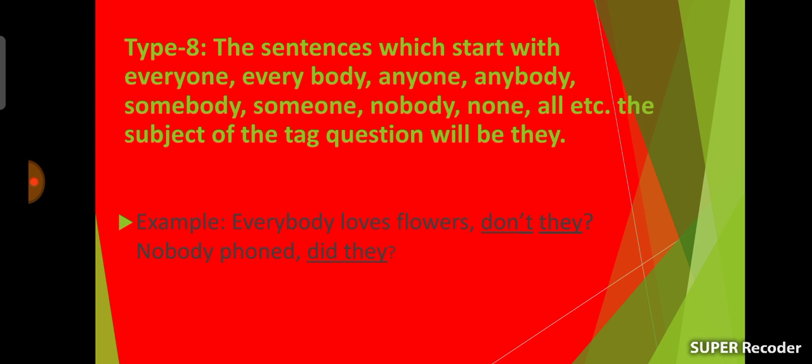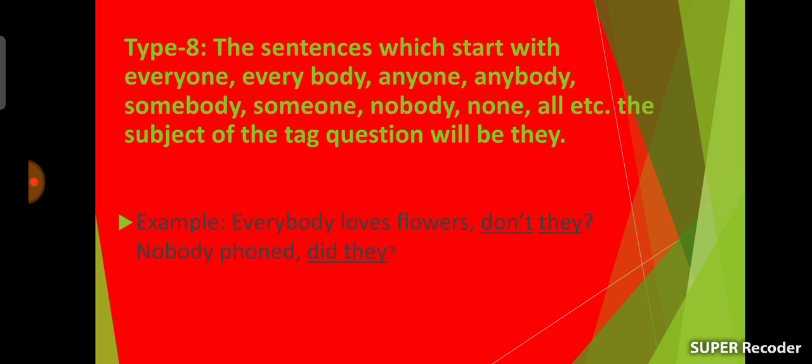Type 8. The sentences which start with everyone, everybody, anyone, anybody, somebody, someone, nobody, none, all, etc. The subject of the tag question will be they. Dear students, for sentences which start with these words, the tag question will be they. That means the subject of the tag question will be they.